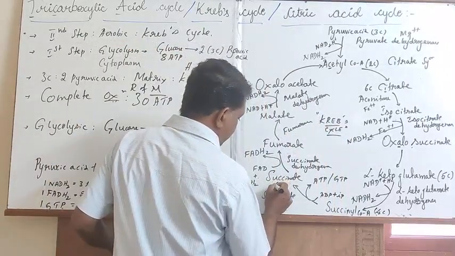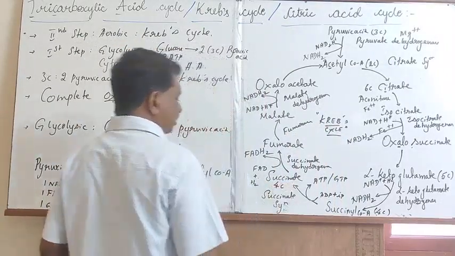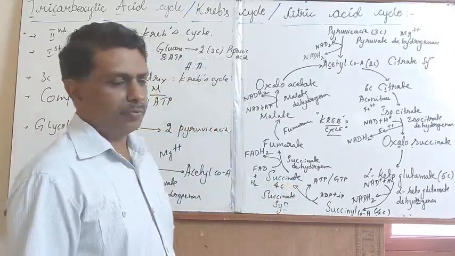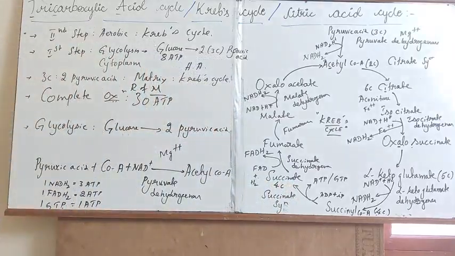This succinate also carries 4 carbon atoms. These are the main important steps involved in the Krebs cycle.